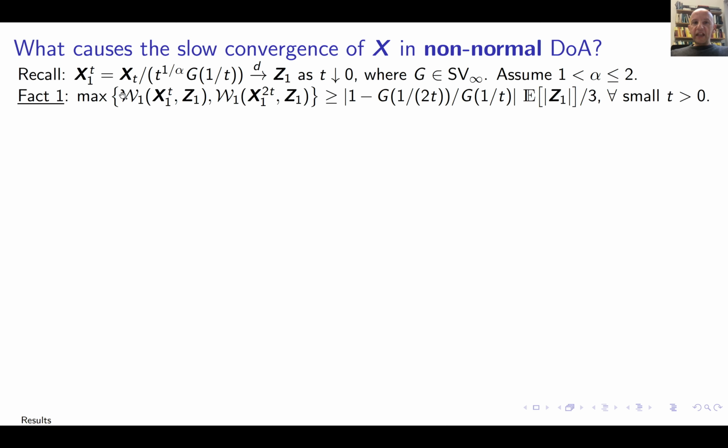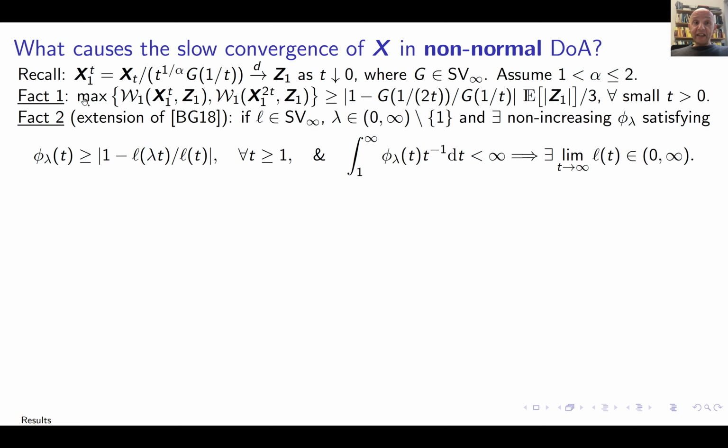Okay. So this proof really relies on the fact that I have to look at these two Wasserstein distances concurrently. Of course, conjecturally, such an inequality of this type should hold for either of them, but this is something we don't know how to prove. But in any case, we know how to prove this, right? So this will hold for all small t.